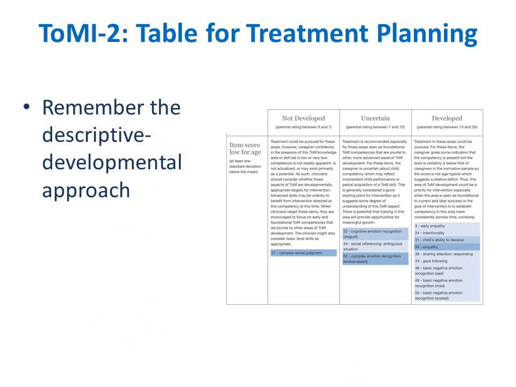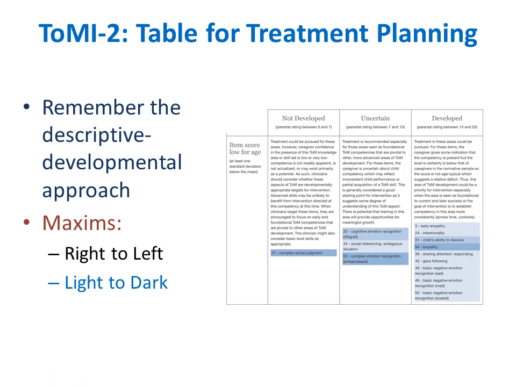One general strategy that may be helpful to clinicians who are beginning to navigate this table is to adhere to the maxims of right to left and light to dark. From a developmental standpoint, items in the right hand, that is developed column, are most likely to be responsive to treatment, and they might even be relatively firmly established. For items in this cell, the caregiver has indicated that the theory of mind skill is probably, but not definitely, present. This suggests that these areas could be promising targets of intervention if intervention is deemed necessary or desirable.